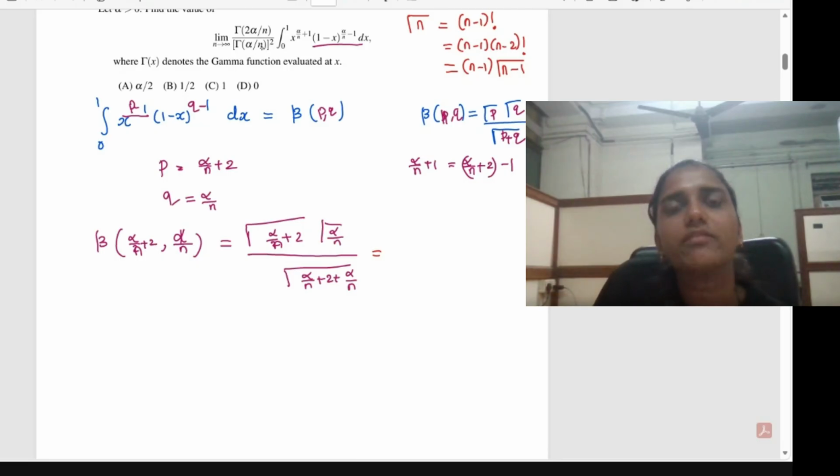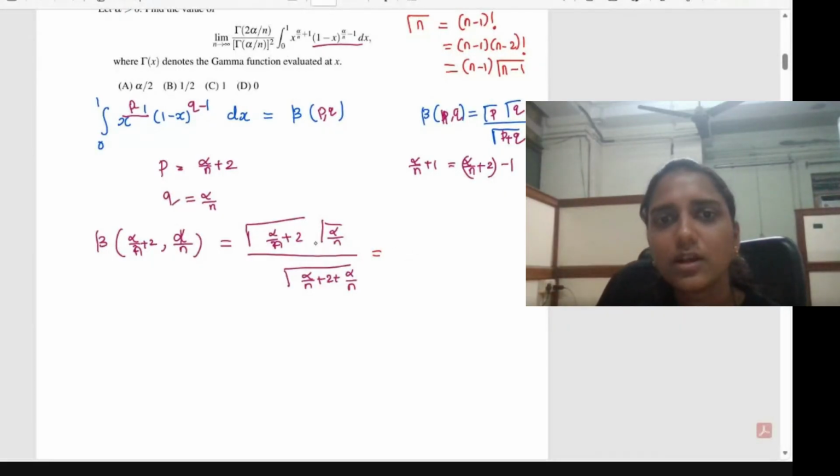When you substitute this, one gamma alpha by n will get cancelled with this one. So we have one gamma alpha by n in the denominator, then gamma 2 alpha by n in the numerator. We can simplify this to get this form.